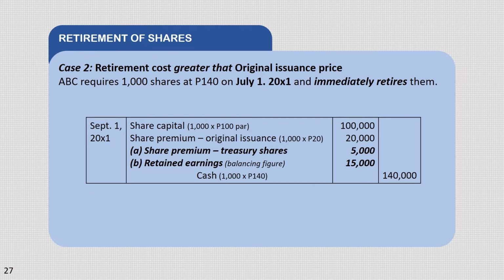So, same nung case number 1 natin. So, ang journal entry natin for that is share capital which is 100,000 pesos, share premium, original issuance 20,000 pesos, and dito na po tayo sa priority. In share premium treasury shares, 5,000 na lang yung natitira. So, 5,000 lang yung idadagdag. The next is retained earnings, pambalance natin sa 20,000 na kulang. And for the last is cash, 140,000 pesos credited.